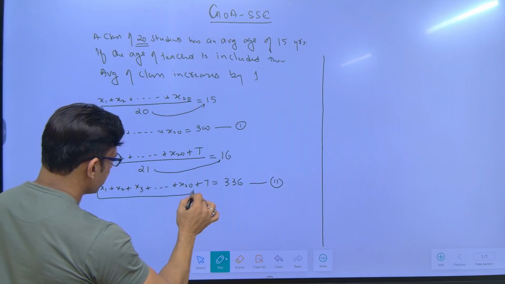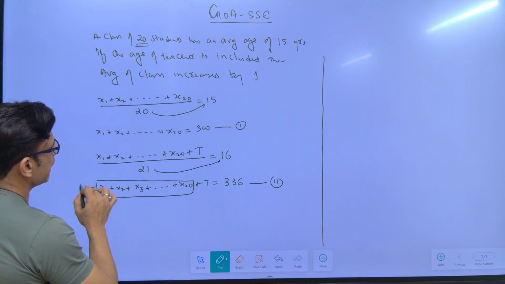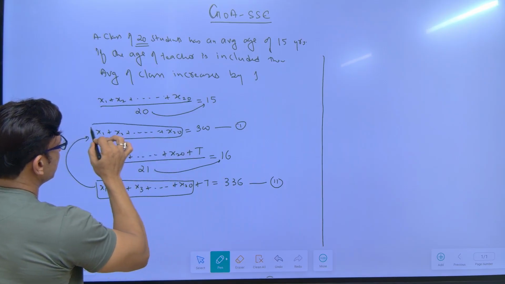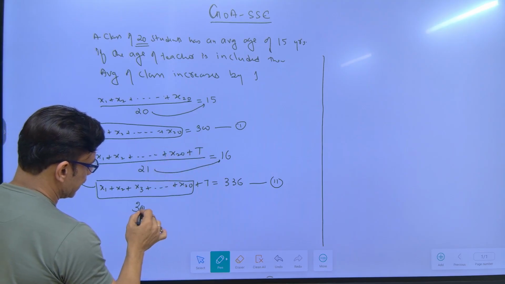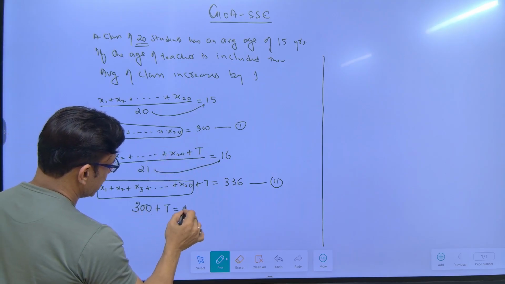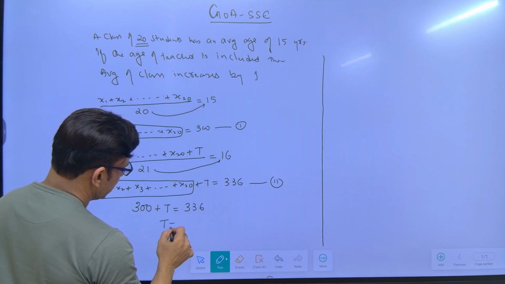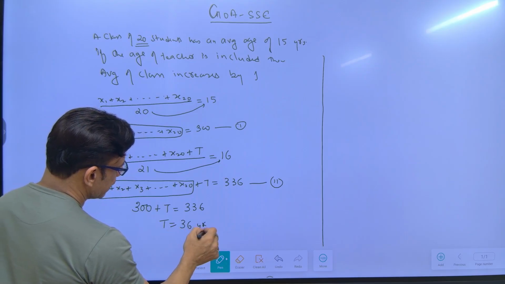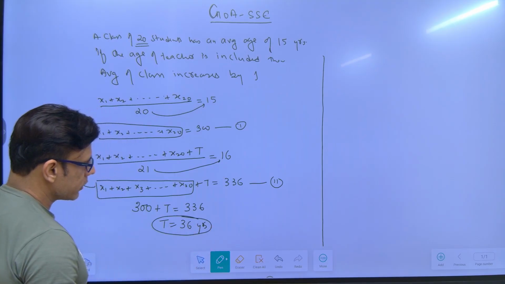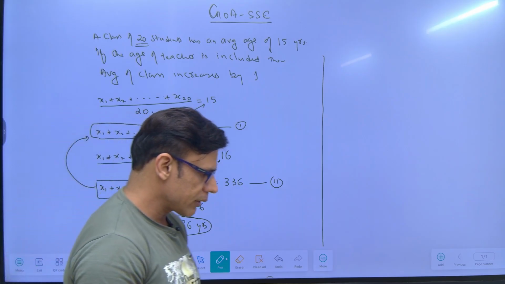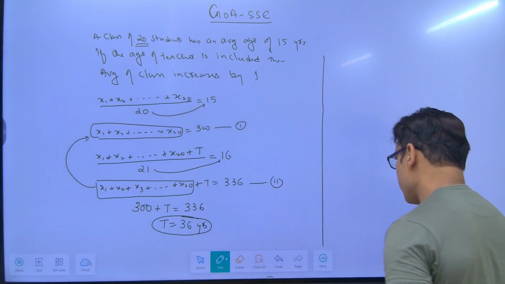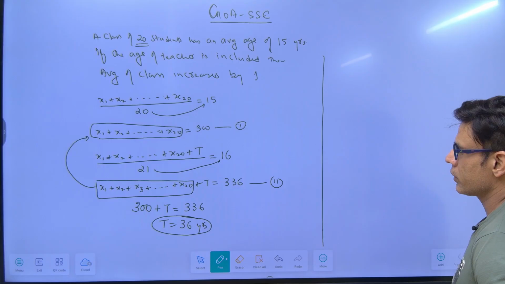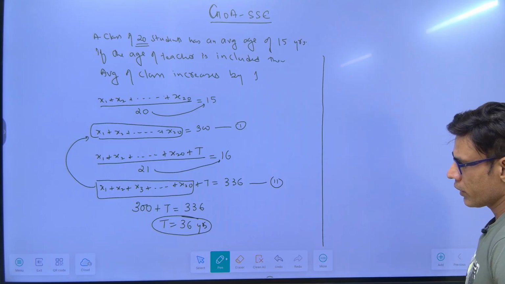Now x1 to x20, if you see, is already given in the first equation. In the first equation, the value of x1 to x20 is already given as 300. So write 300 here and the age of the teacher, and this is 336. So the age of the teacher is what? 336 minus 300 is how much? 36 years. So this is called the conventional approach of solving a question. Nothing wrong, well and good. If you do not know how to solve a question by using tricks, you can use this method to find out the answer.